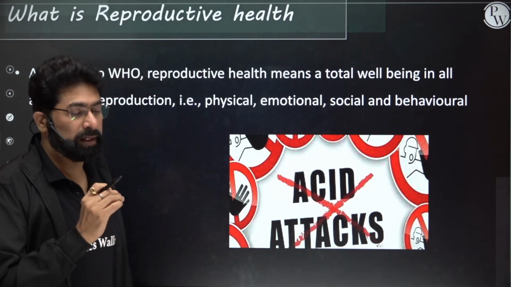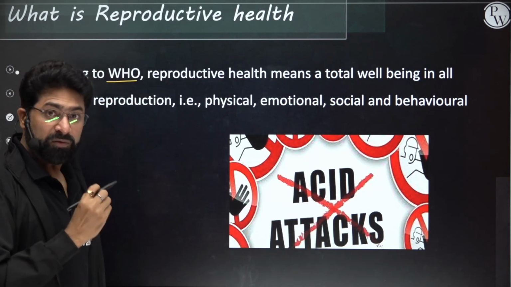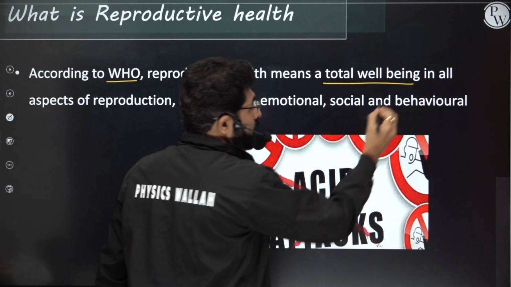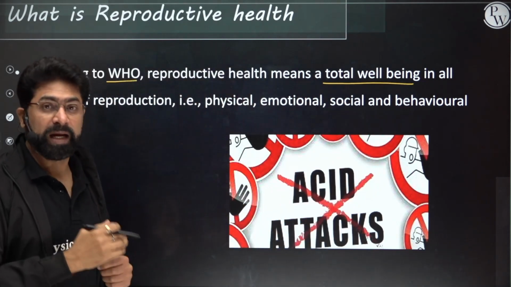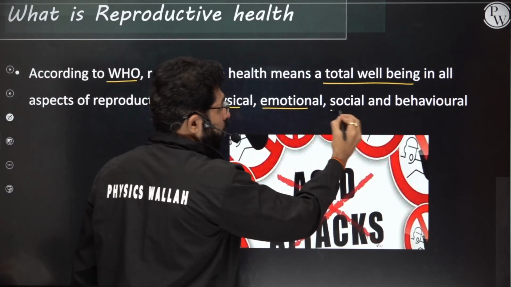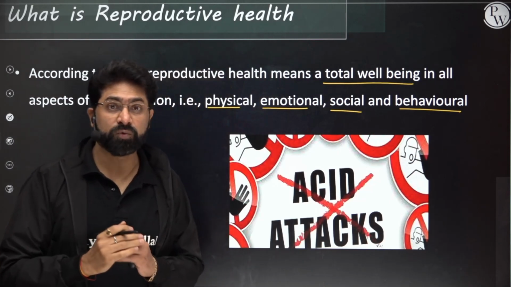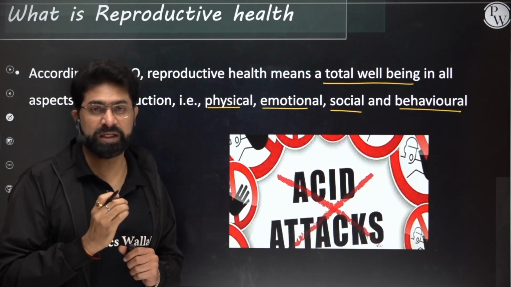So let's see the definition given by WHO. So WHO says reproductive health means a total well-being in all aspects of reproduction. That is the physical, emotional, social and behavioral aspects. That means one should be very sound mentally and physically.